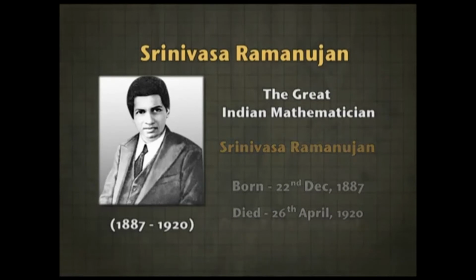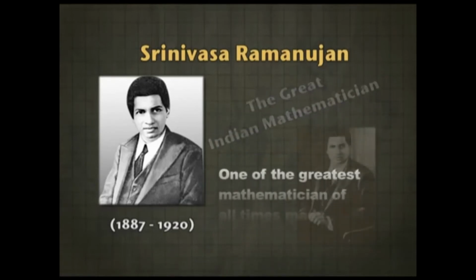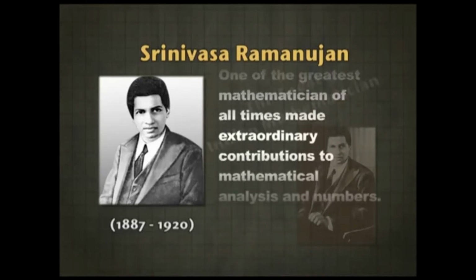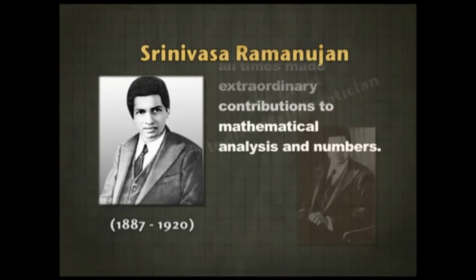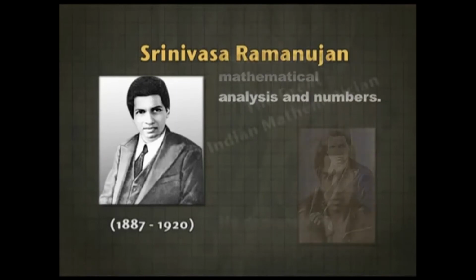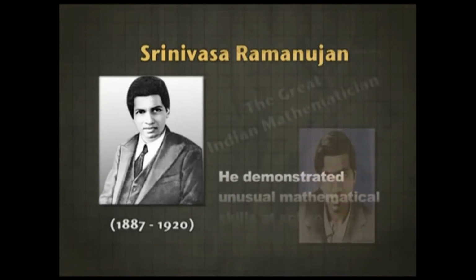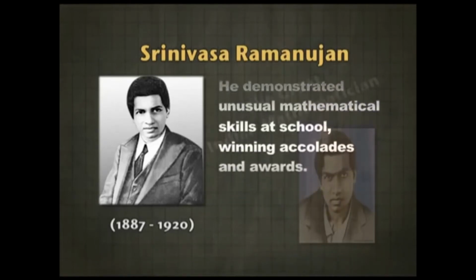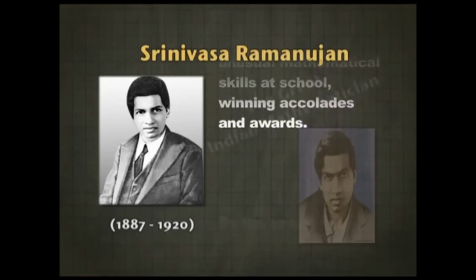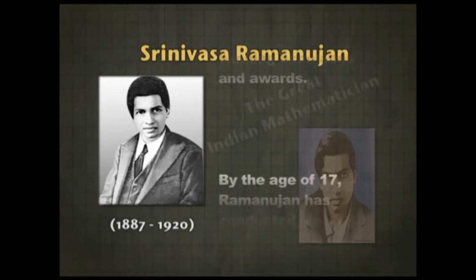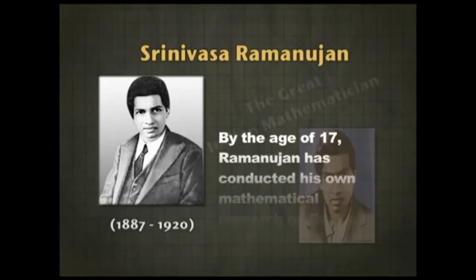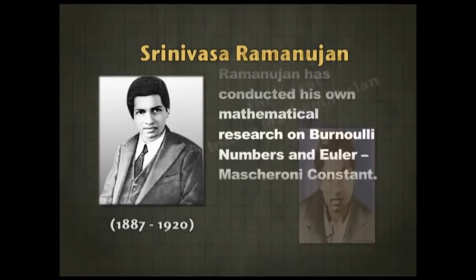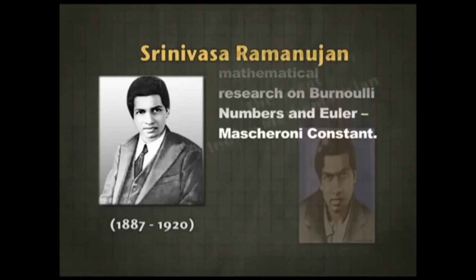The great Indian mathematician Srinivasa Ramanujan, a genius who loved numbers, was born on 22nd December 1887 and died on 26th April 1920. Srinivasa Ramanujan, one of the greatest mathematicians of all times, made extraordinary contributions to mathematical analysis and numbers. He demonstrated unusual mathematical skills at school, winning accolades and awards. By the age of 17, Ramanujan had conducted his own mathematical research on Bernoulli numbers and Euler-Mascheroni constant.